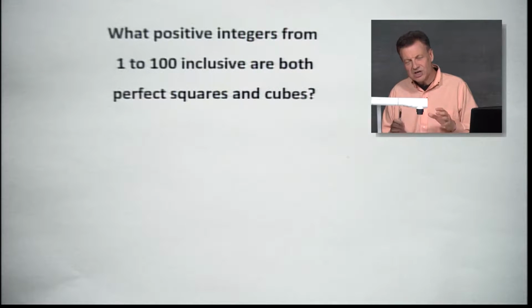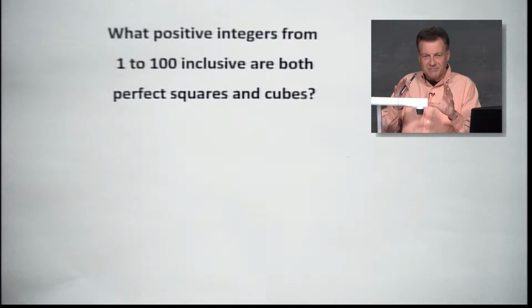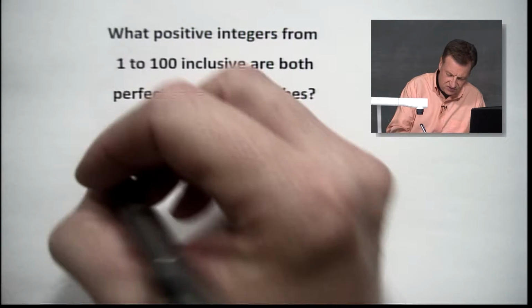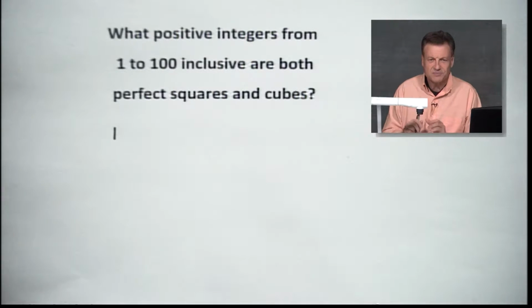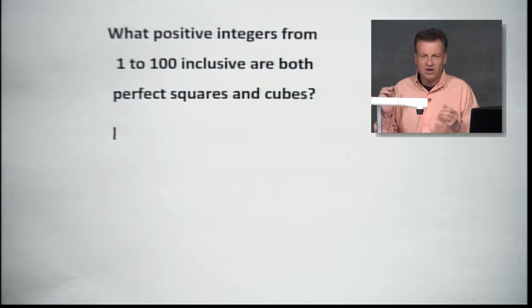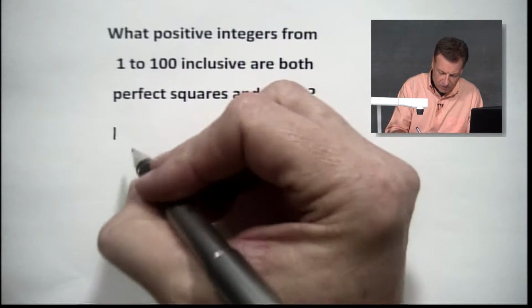So what we're looking for here is where do these positive integers from 1 to 100 have both in common? Well, I can tell you one that's really pretty easy. Let's just talk about them here. First of all, let's look at squares. Are we going to go all the way from 1 to 100? Well, we're going to go a good bit. Why not? But we've got 1.